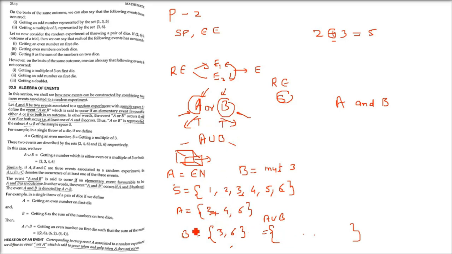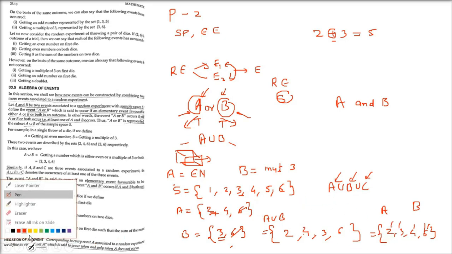Let us combine this. We have 2, 4 and 6 already there, 3 is also there, and 6 we will write once. So 2, 3, 4 and 6, combining A and B. Either A will happen or B will happen or both will happen. So {2, 3, 4, 6} is A union B. You can also take A, B, C, if these are 3 events associated with a random experiment. Then A union B union C denotes the occurrence of at least one of the 3 events.